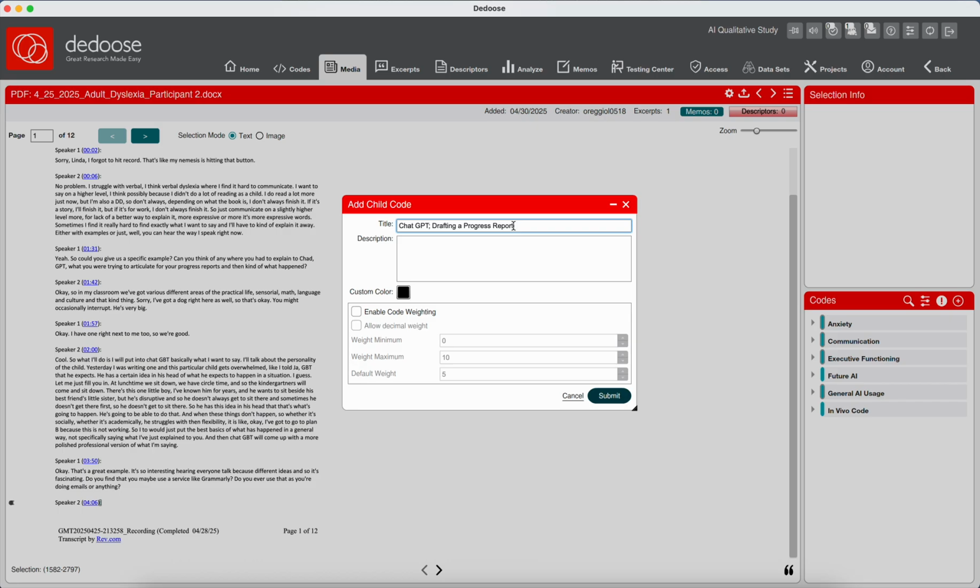And again, I'm just trying to boil this down into hashtags. Think about it: if you had posted something like this on LinkedIn or Twitter, what would you hashtag it? You're going to hashtag the name of the tool, so you're going to say ChatGPT. Looking at this specifically, she's using it to draft a progress report, and she's using it as a support to her own communication. It's not crafting the full communication independent of her. It is supporting her in writing that polished professional version. These would be what I see as the hashtags.